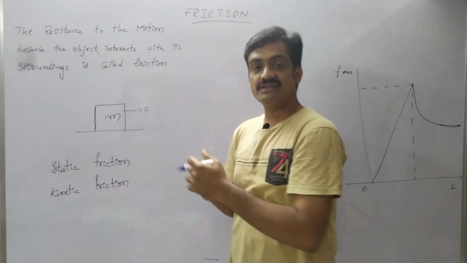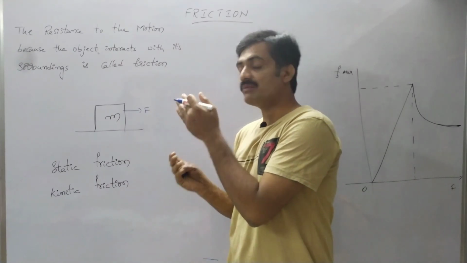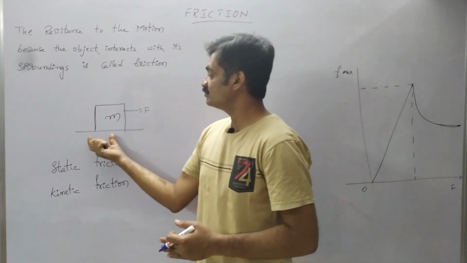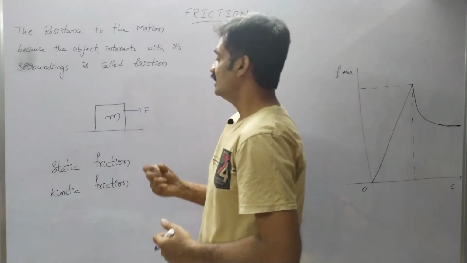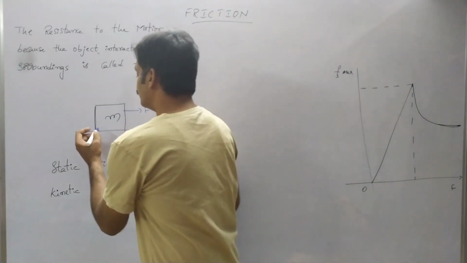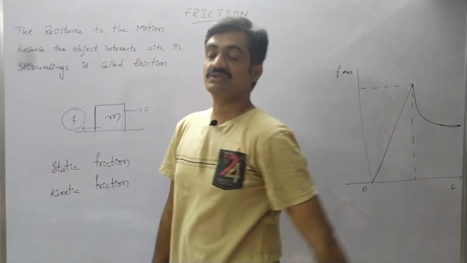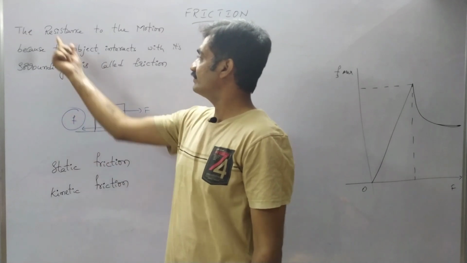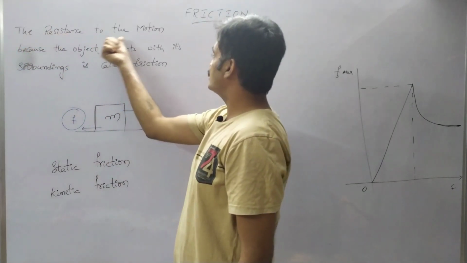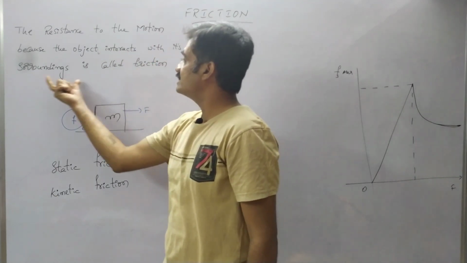As we go on increasing the force applied on this body, at a particular amount of force applied by us, the body starts moving. So the opposition of the applied force in the reverse direction represents a frictional force. The definition of frictional force is the resistance to the motion because the object interacts with its surroundings, and it is called friction.